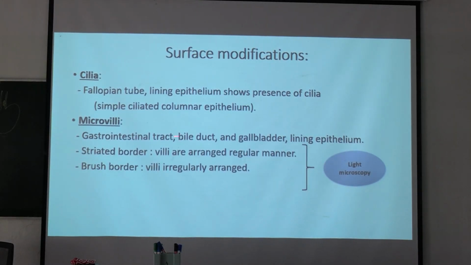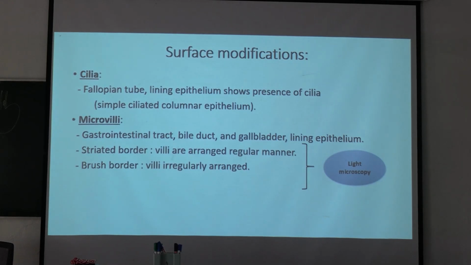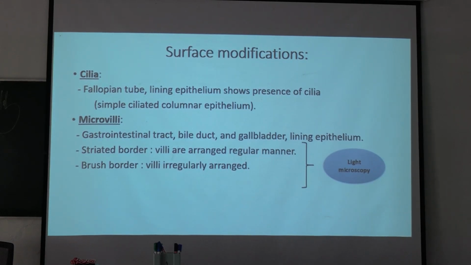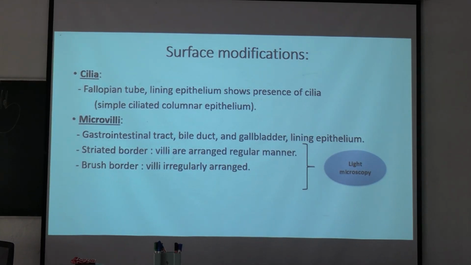Okay, so this arrangement you can see under high power view of light microscopy. This is asked in your viva. What is striated border? What is brush border? Okay. Brush border, irregularly arranged microvilli, and striated border, regularly arranged microvilli.